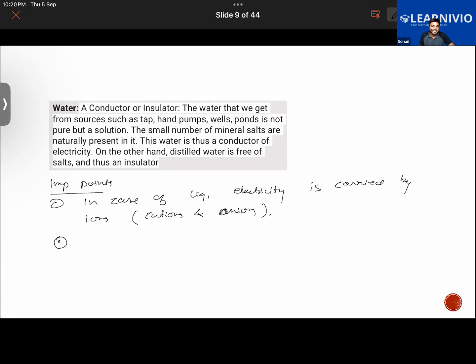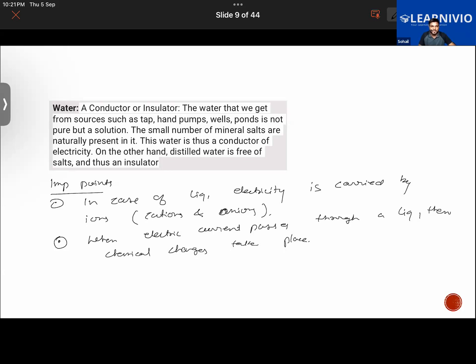But when electric current passes through a liquid, then a chemical change takes place. So when electric current passes through a liquid, then chemical changes will be taking place. Chemical changes take place. There are numerous ways in which those chemical changes can take place.